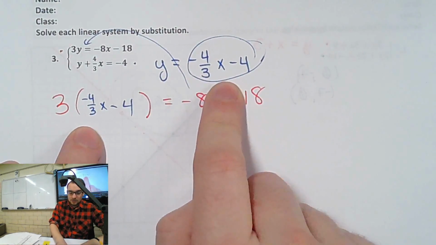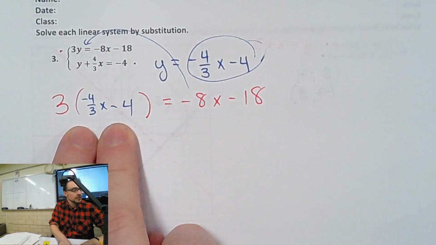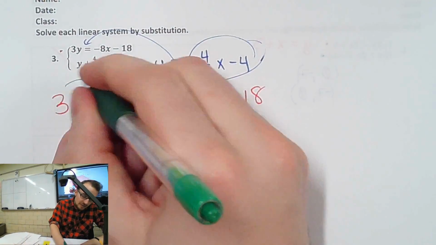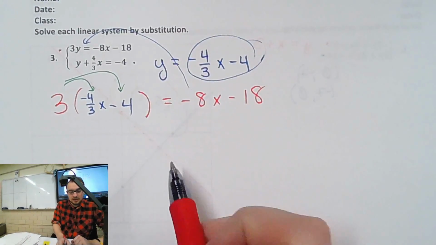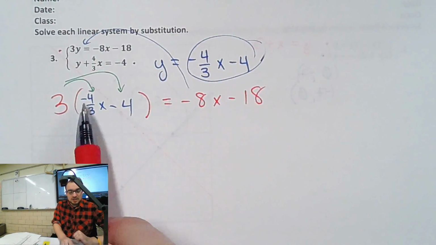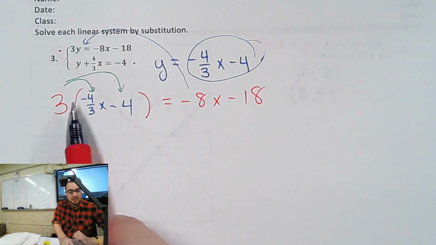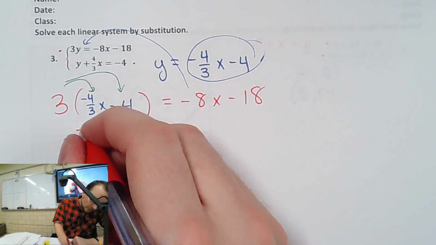This is y, so I plugged it in for y. Are we good? All right, we're going to distribute that 3, and watch the magic that happens here. Thank you, Mr. Mack, for making a problem that makes the fractions go away. What's -4 divided by 3? It's going to be times 3, which is -4, right? So -4x.